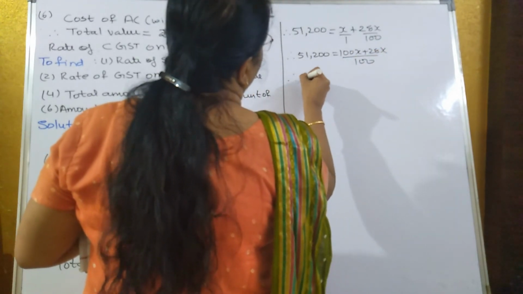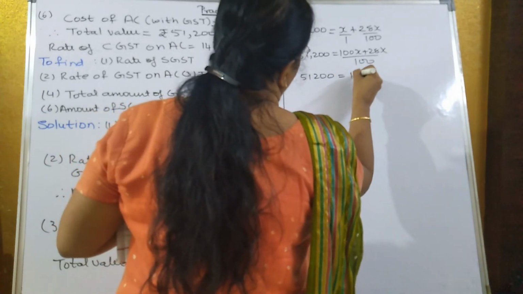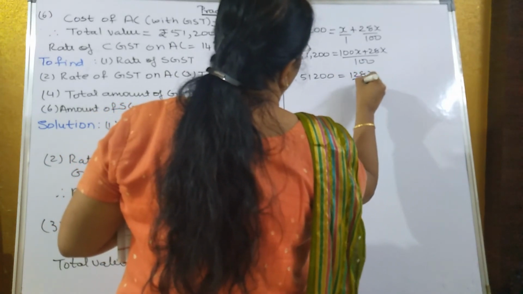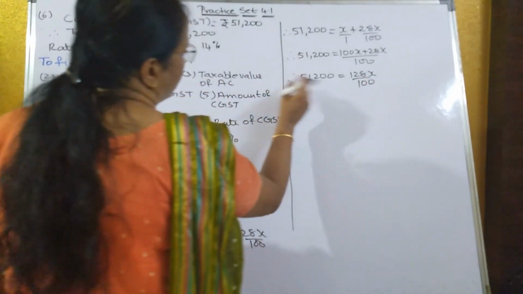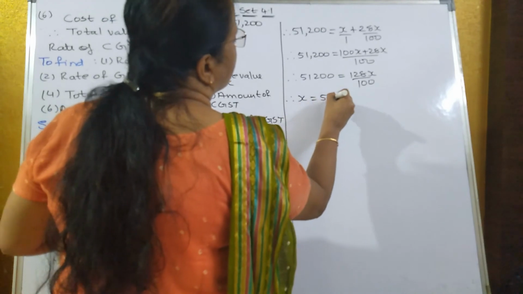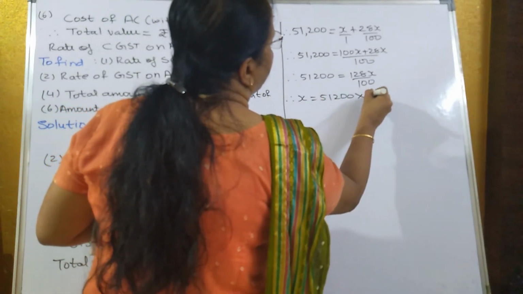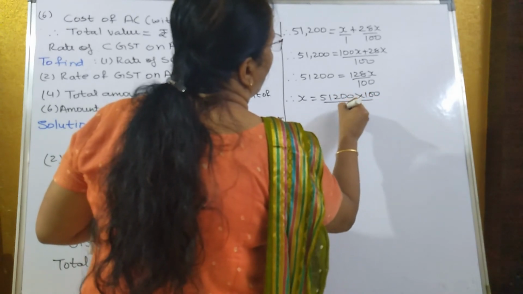Therefore 51,200 is equal to 128x upon 100. Keep the x over here and shift all the numbers. So what you'll get, x is equal to 51,200 into 100 upon 128.